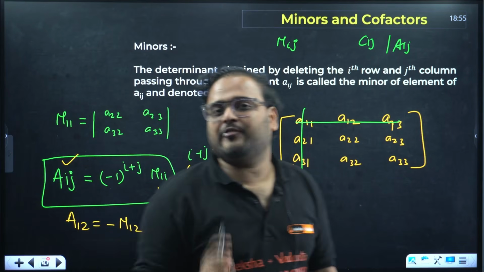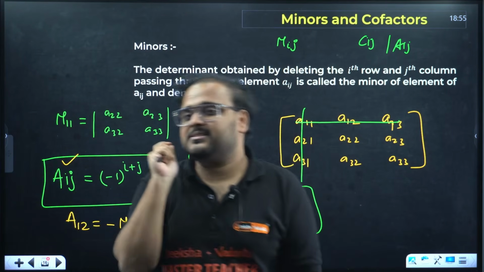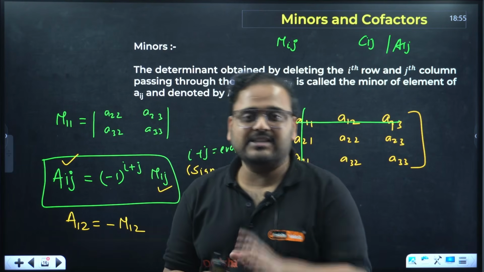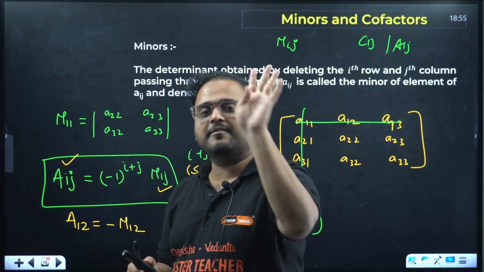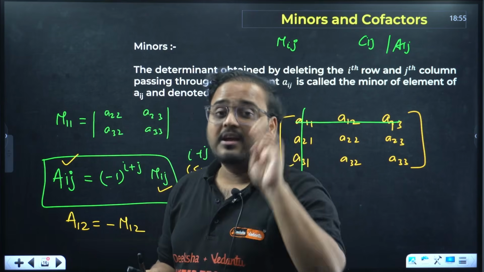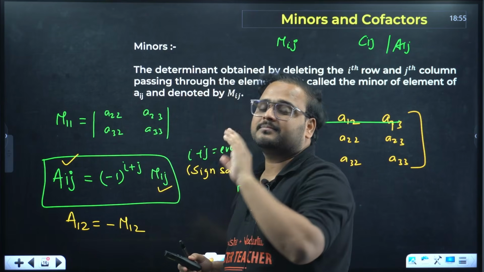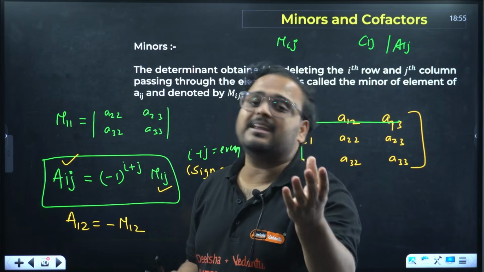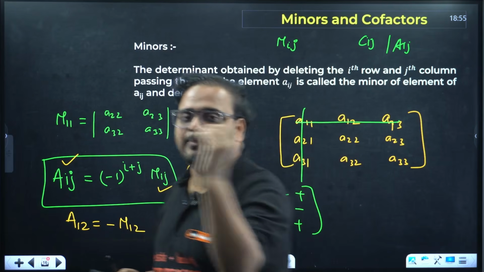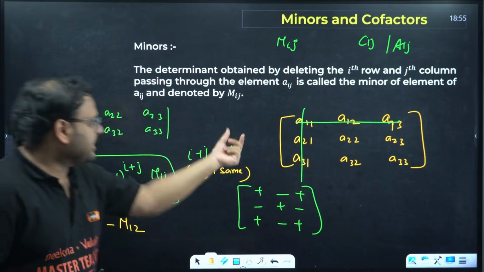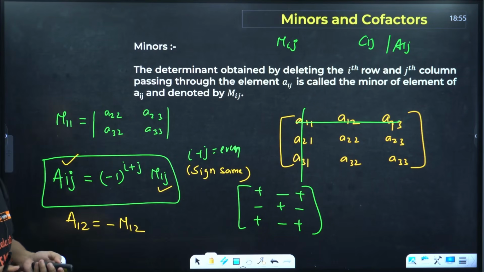Every square matrix will have n elements, n minors and n cofactors. So if it has 4 elements, it will have 4 minors, 4 cofactors. If it has 9 elements, it will have 9 minors, 9 cofactors. If it has 16 or 25, it will have the same number of minors and cofactors. That is not a problem. Each element has one minor and one cofactor.